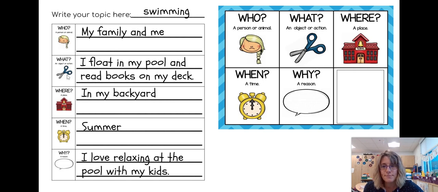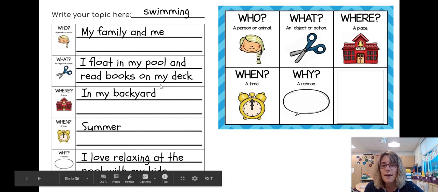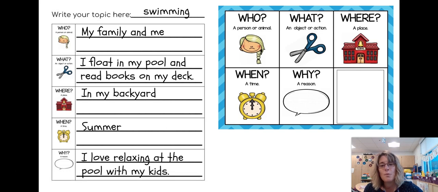What happens when we're swimming? I float in my pool and read books on my deck. Where? In my backyard. Because that's where my pool is. When does this happen? In the summer. So just like the when was at night in Little Nino's, well, when for me for the pool would be in summer, because that's when this happens. And my why, I love relaxing at the pool with my kids. So that is the why.